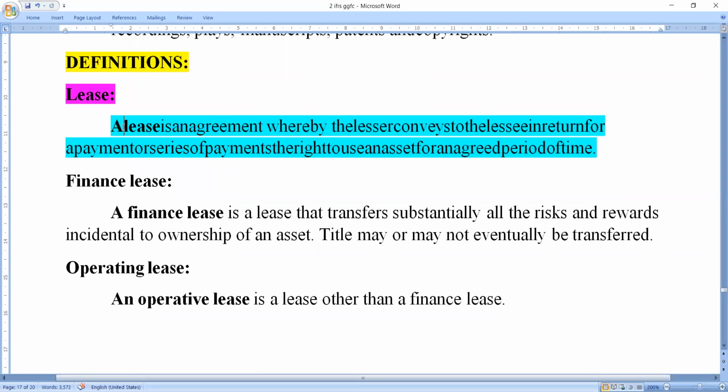What does it mean? A lease is very important. A lease is an agreement made between two parties. Who are those two parties here? Lessor and lessee.